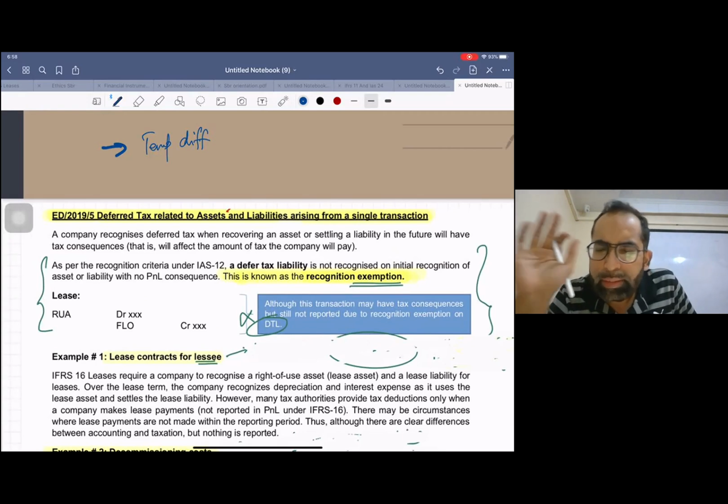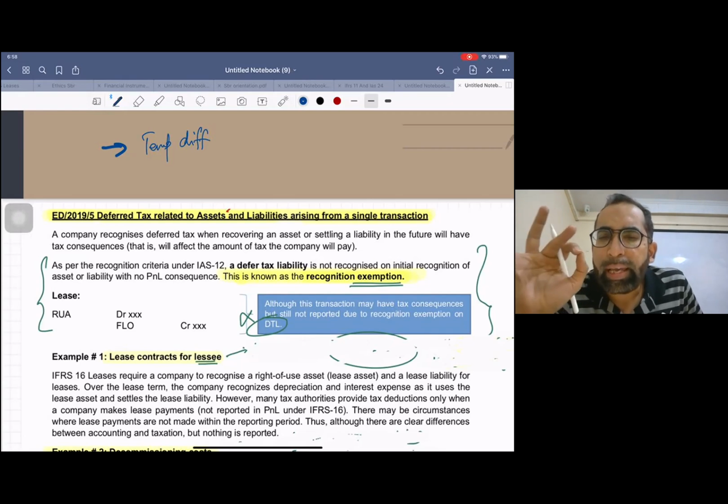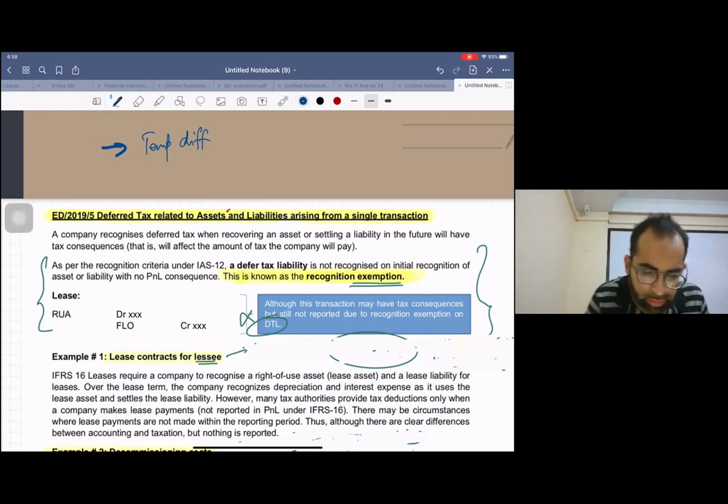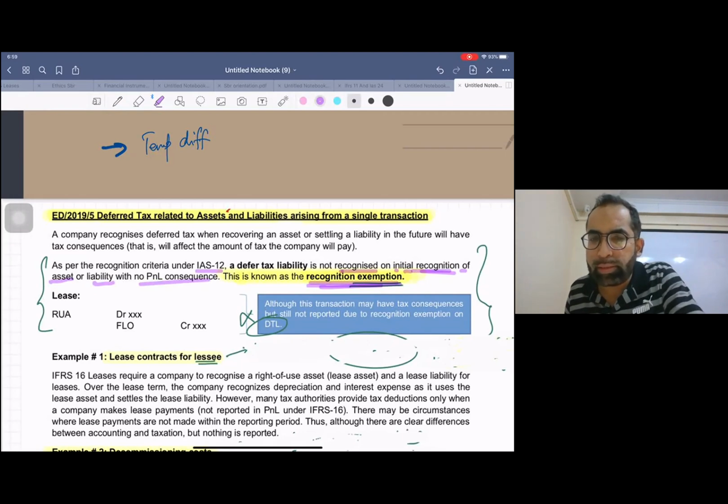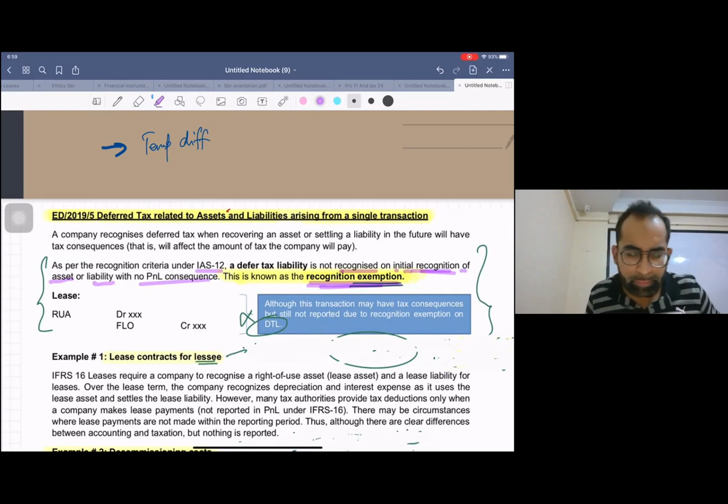Since years, the standard has given a recognition exemption. And what is that recognition exemption? Listen, as per recognition criteria under IAS 12, a deferred tax liability is not recognized on initial recognition of an asset or liability with no P&L consequence. Listen, this is known as recognition exemption. Since years they have given. What is this? For example,